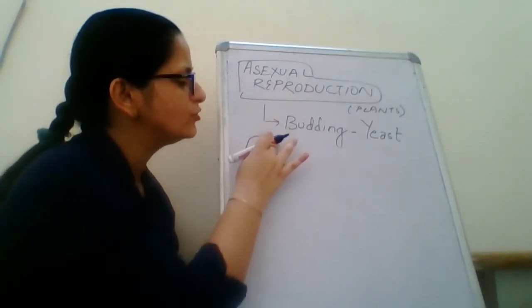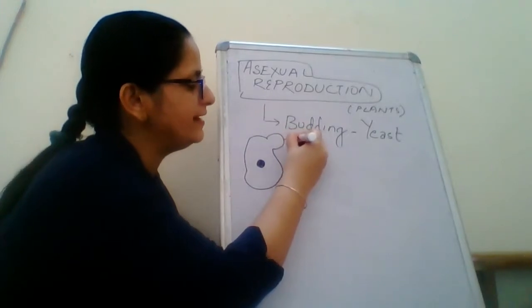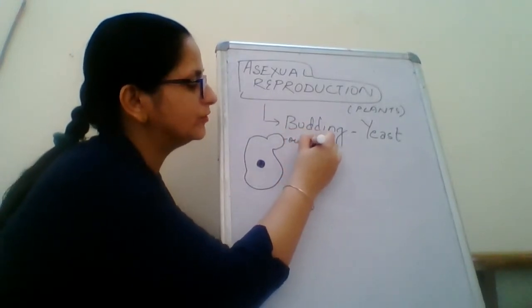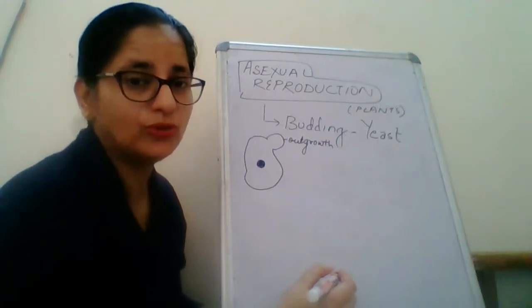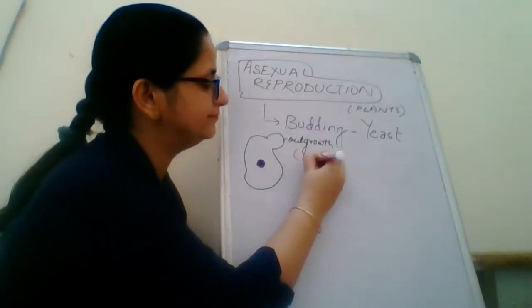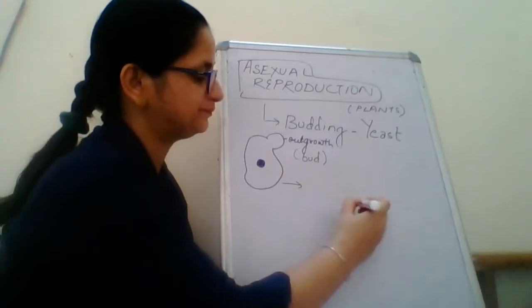First, a small outgrowth is formed. This small outgrowth is called a bud. Now what happens?